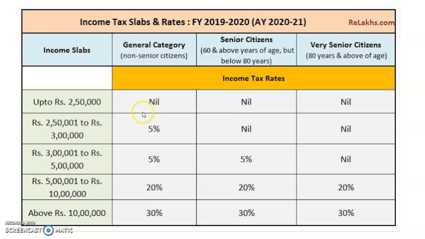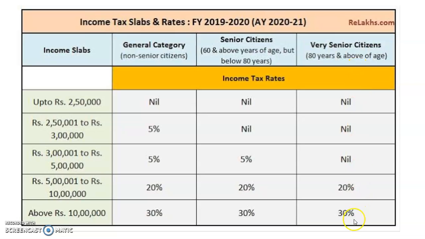See, for normal SSC up to 2,50,000 is exempt, for senior citizens up to 3 lakh it is exempt, for super seniors up to 5 lakh it is exempt. Now I told there are slabs. Up to 5 lakh it is 5%, then 20% and 30%. So from 5 lakh to 10 lakh, any income is taxable at 20%. Anything above 10 lakh it is 30%.